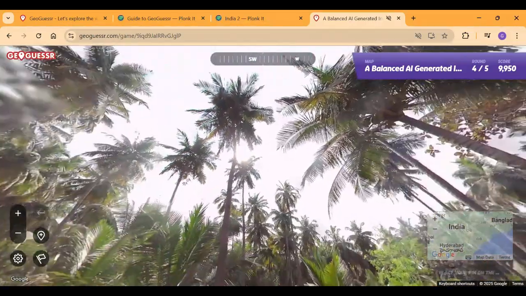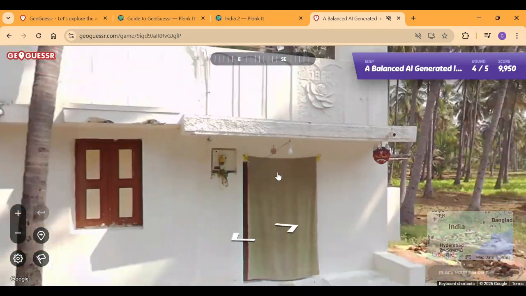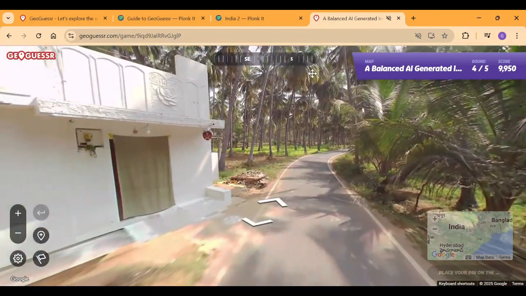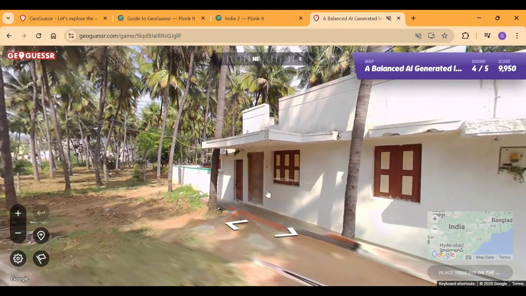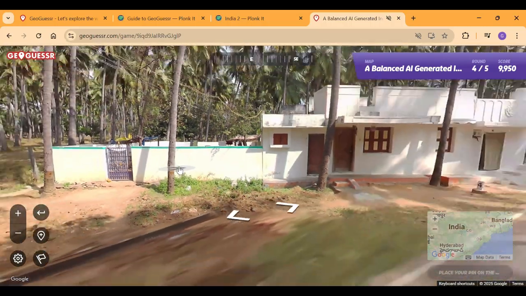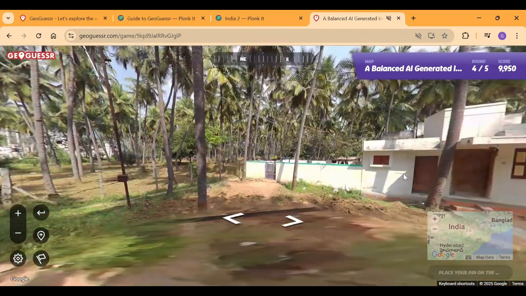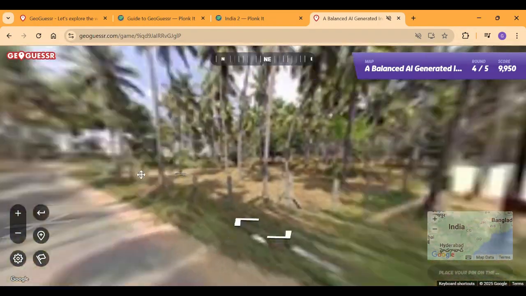So we have a lot of oil. No, wait, no. Obviously, we are having a lot of palm trees here. A lot of palm trees. So that means we're on the coastline of India. So suspiciously close to the coastline. So here we have some marking. I think there were markings last episode, but I really don't remember.